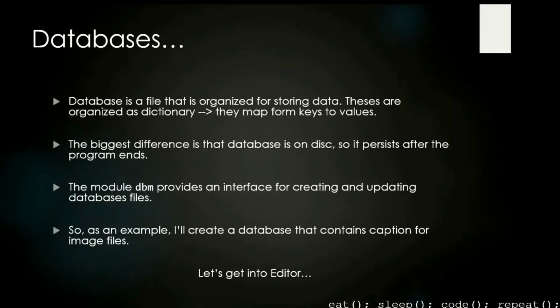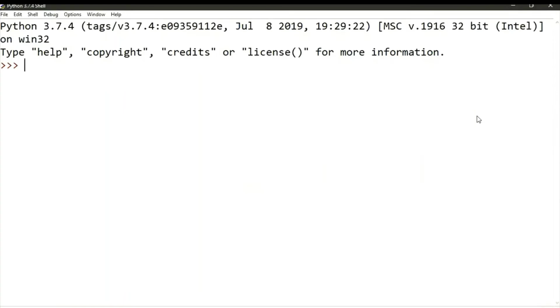The biggest difference between a dictionary and a database is that a database is persistent. That means after you end the program, the data is still there. The module dbm provides us an interface for creating and updating database files. For an example, I'm going to create a database that is going to capture a caption for a particular image. Let's get into the editor. I'm in the shell, so let's import dbm.